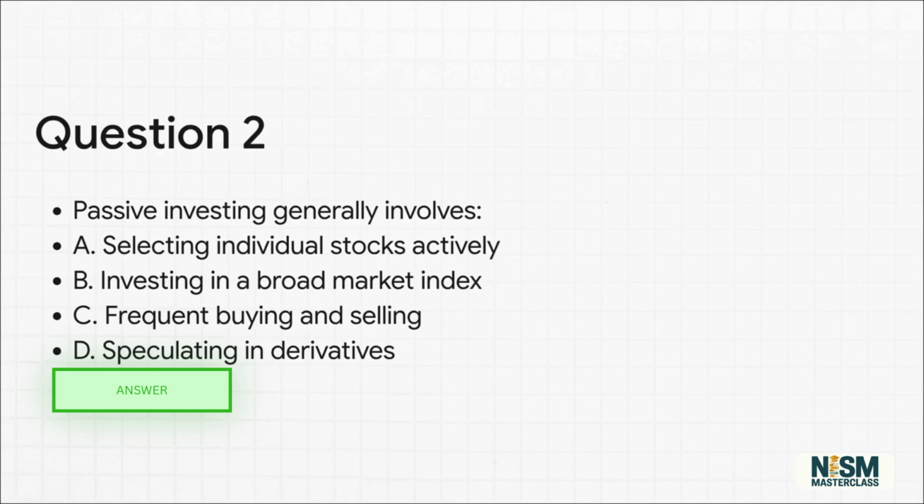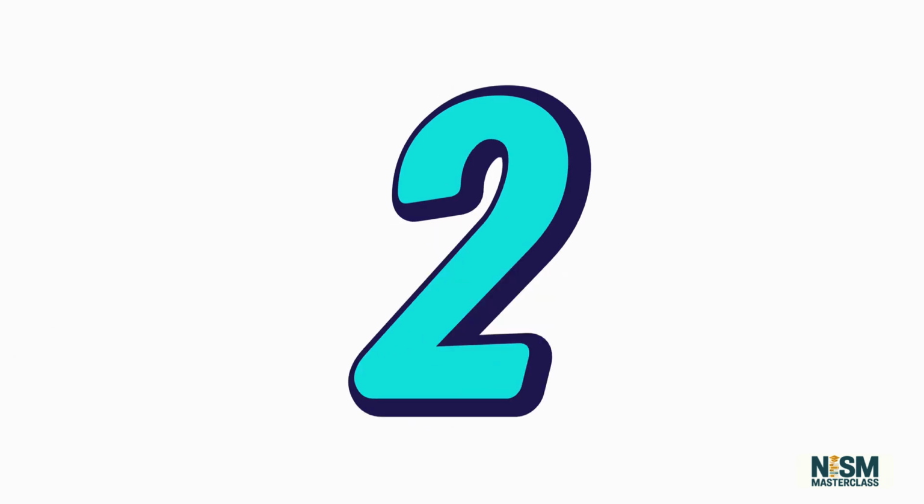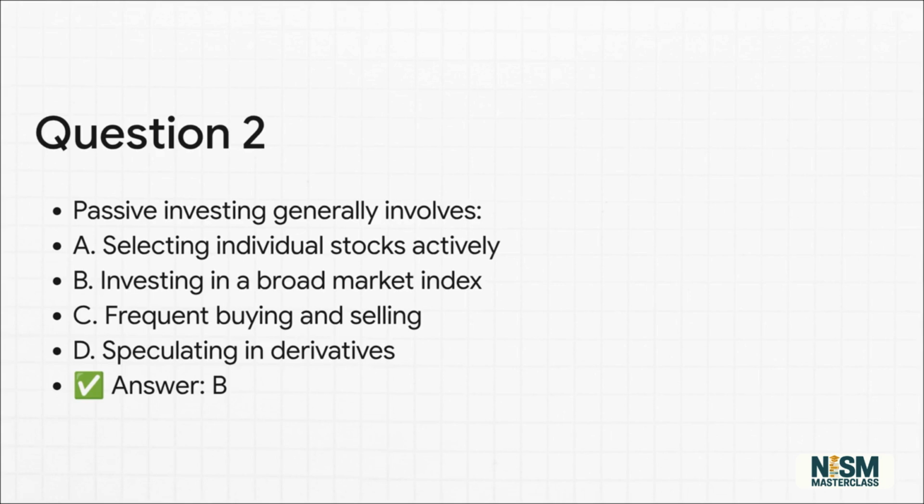Question 2. Passive investing generally involves A. Selecting individual stocks actively. B. Investing in a broad market index. C. Frequent buying and selling. Or D. Speculating in derivatives. Pause now if you need more time. The correct answer is option B.